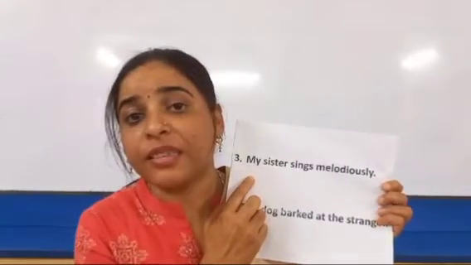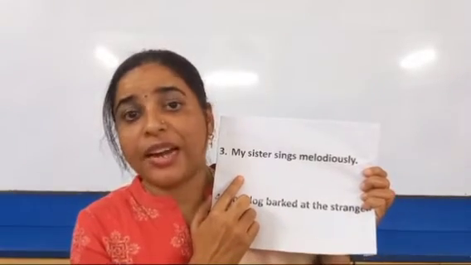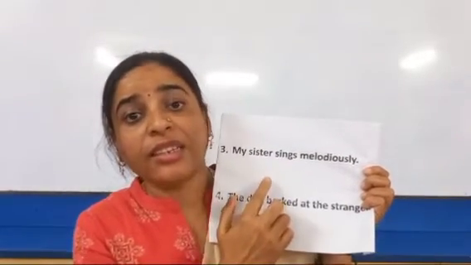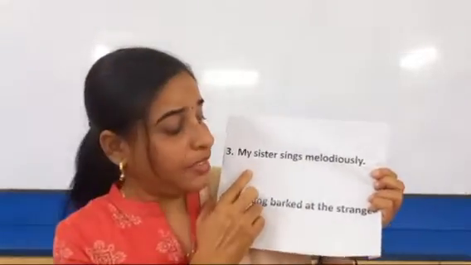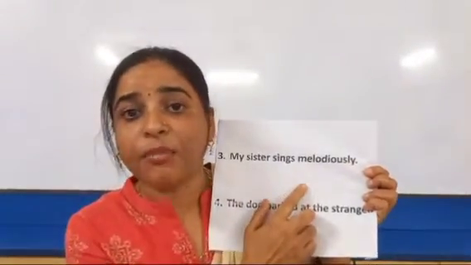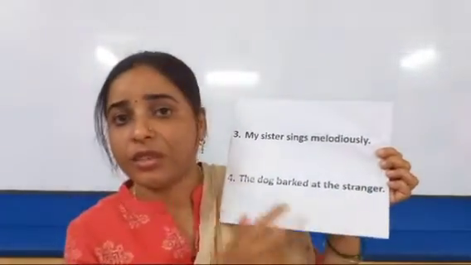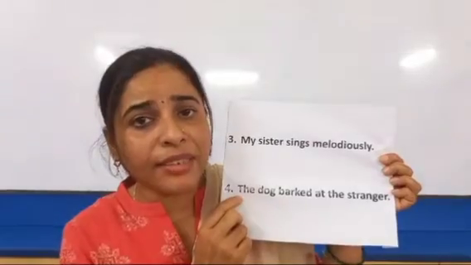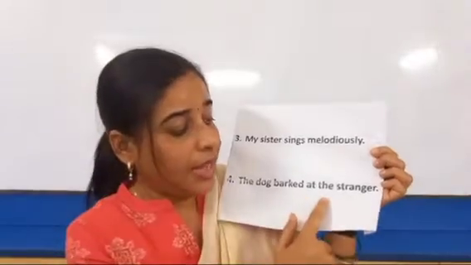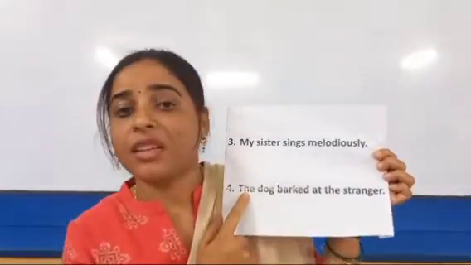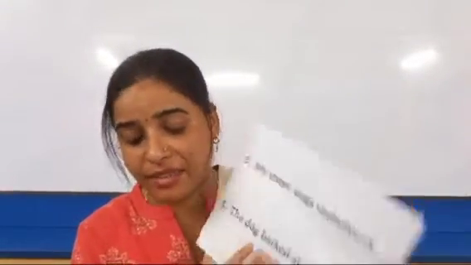My sister sings melodiously. Who sings melodiously? My sister. And what is my sister doing? She sings melodiously. What is the subject? Subject is my sister and predicate is sings melodiously. Another example is, the dog barked at the stranger. Again we will ask a question. Who barked at the stranger? The dog. What has the dog done? Barked at the stranger. Subject is the dog and barked at the stranger is the predicate in the sentence.